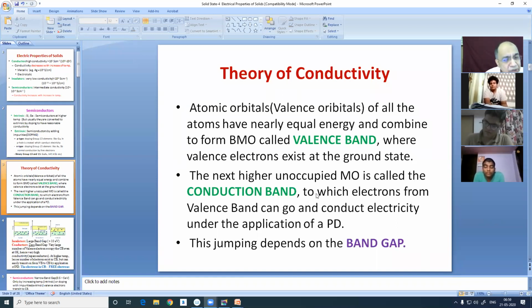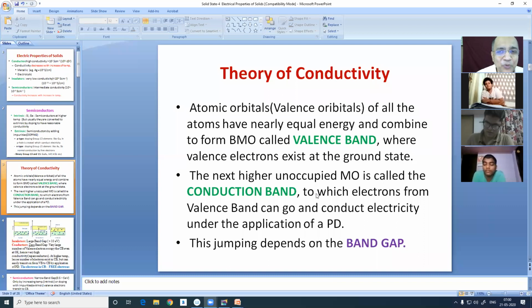But here we are talking of a virgin element like silicon or germanium. That as such will not conduct much. It will be a semiconductor at higher temperature. But in that case, supposing you think of silicon, which has a diamond-like structure, each silicon or germanium is bonded with 4 other silicon or germanium atoms in a gigantic 3D network.